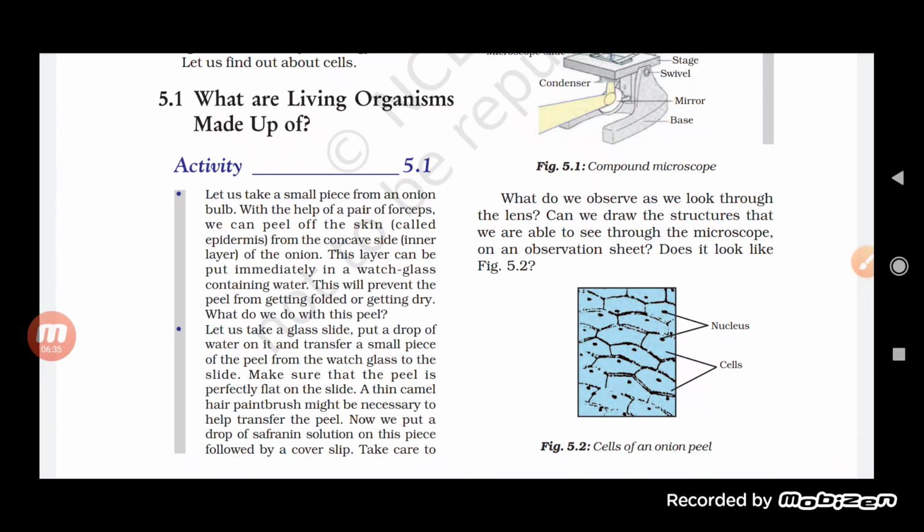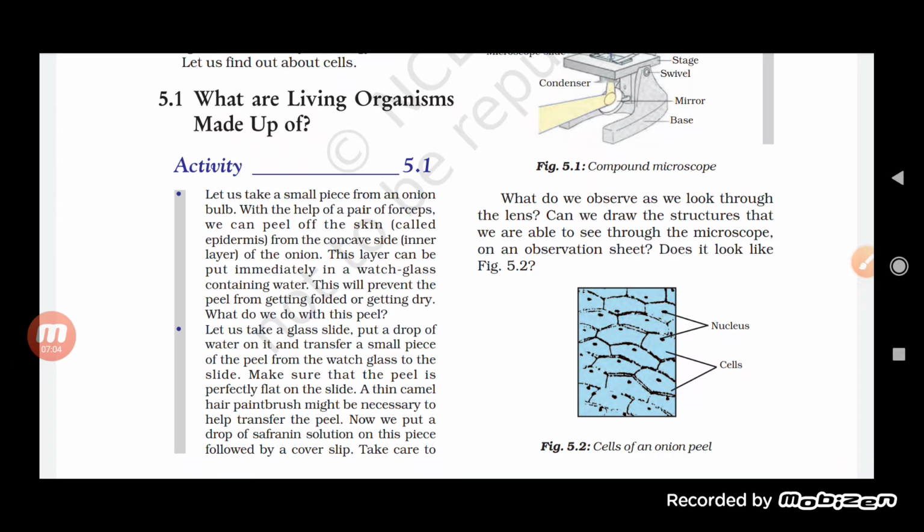Actually, here it is talking about the onion peel, students, and the onion peel is the transparent portion of the onion. When you cut the onion bulb, inside there is a transparent peel, and this peel is the epidermis itself. So we can peel it from the concave side, from the inner layer of the onion.